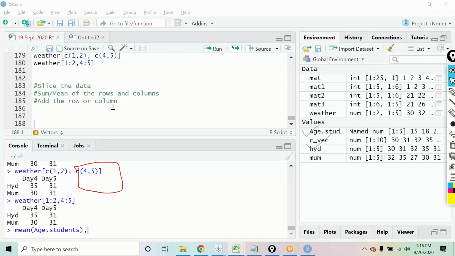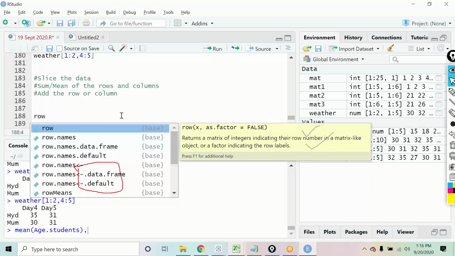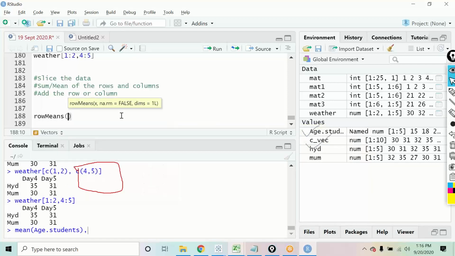First of all, we will see how we can get the row means or row sums on the data. We have functions called rowSums and rowMeans.